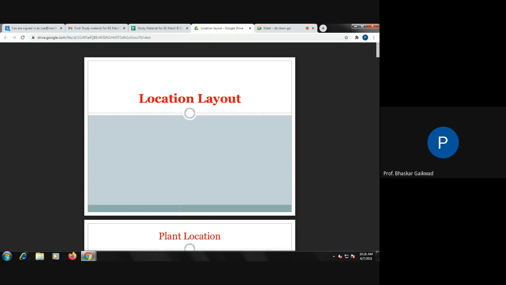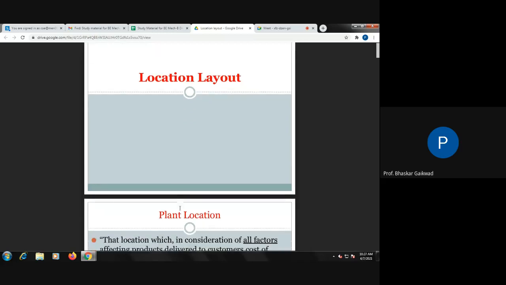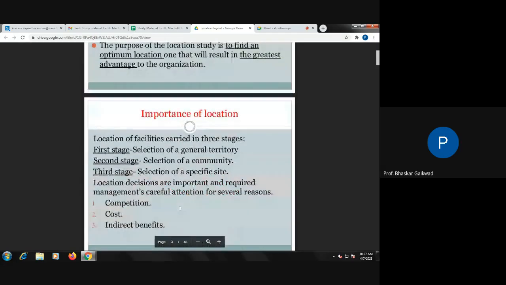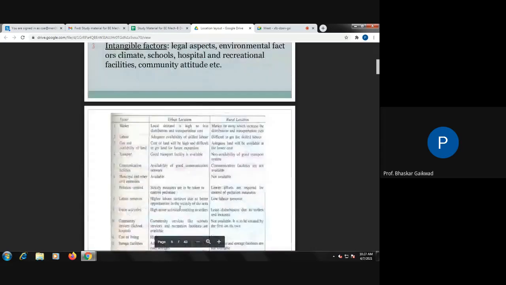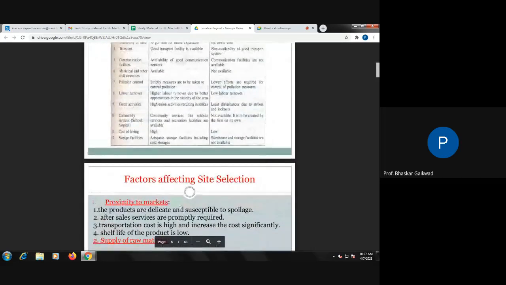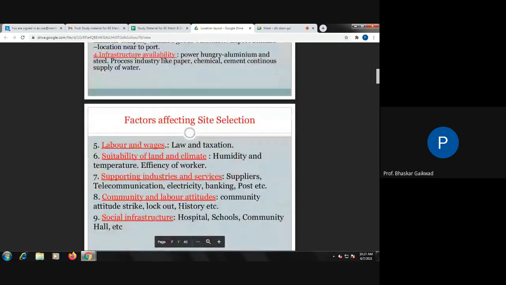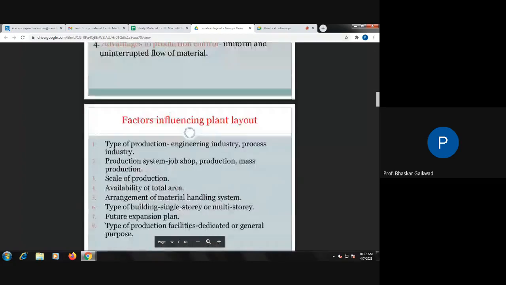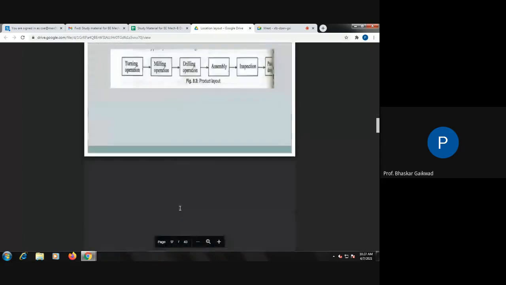Fourth chapter is over. Now the fifth chapter. As per our syllabus, the fifth chapter is facility location and plant layout. So what actually is plant location? Location factors, and factors affecting site selection. This much of the PPT we are going to see in this chapter.